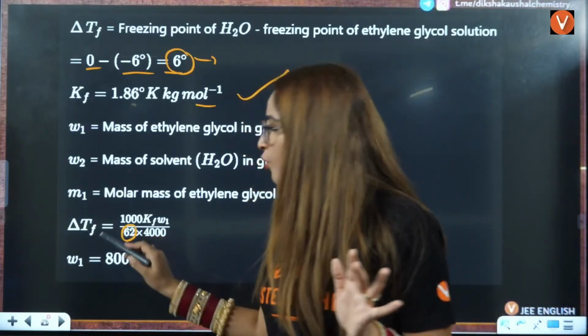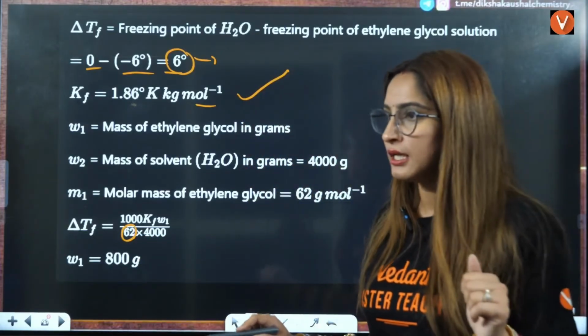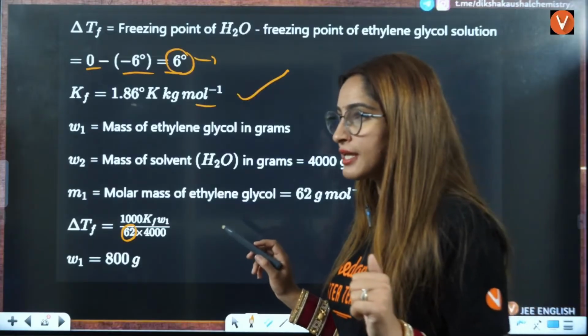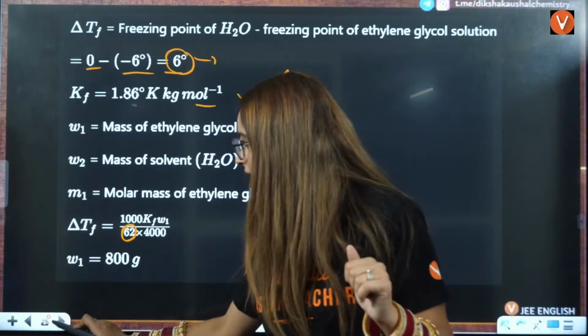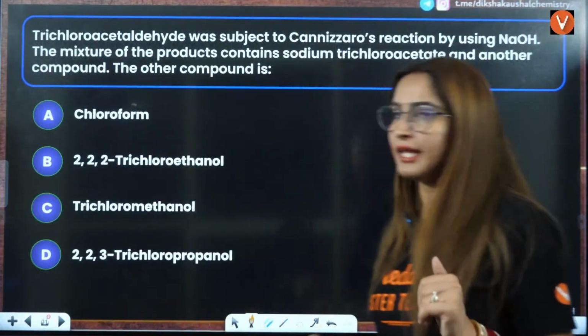62 is the molar mass of ethylene glycol, right? Ethylene glycol, CH2OH, CH2OH. That is the mass of ethylene glycol here. So answer you will get easily here.